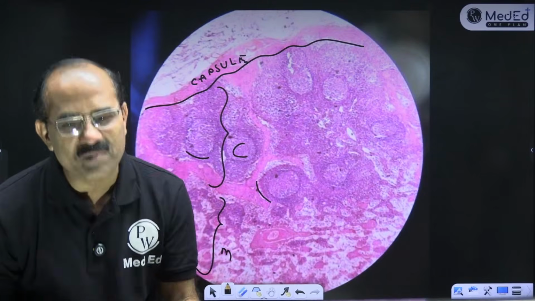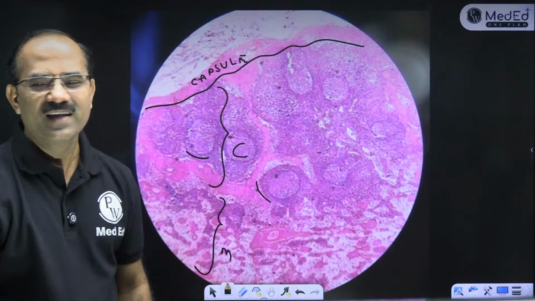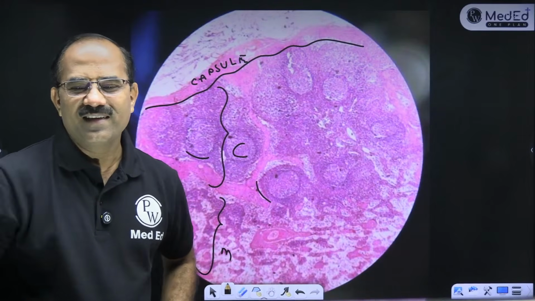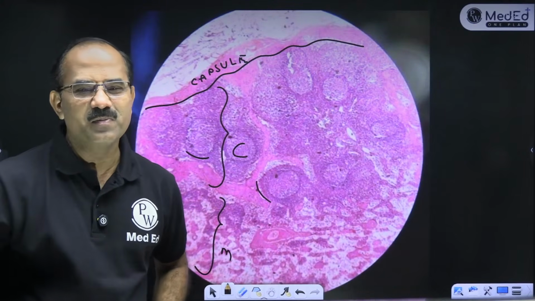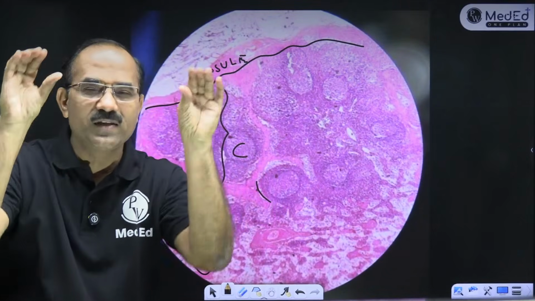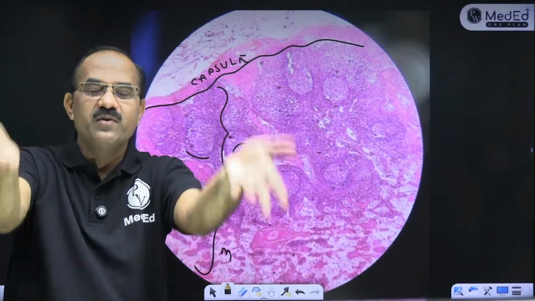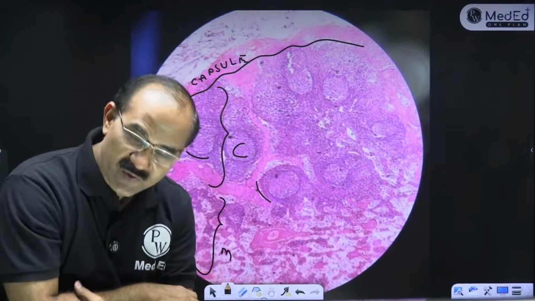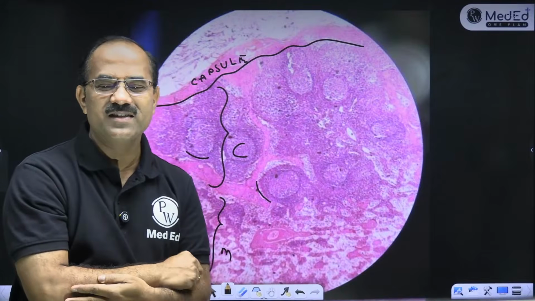Spleen नहीं है ये बच्चे, spleen नहीं है मानस. It is not spleen मानस. नहीं मानस, it's not spleen. Capsule, capsule के नीचे space होता है जिसका नाम है subcapsular sinus, which helps in filtration of lymph. That's lymph node. लिम्फ नोड है वो, lymph node मानस, it's lymph node.